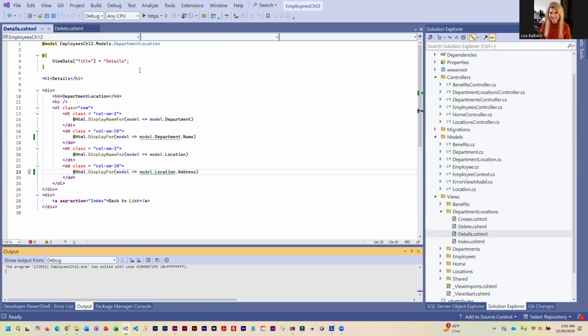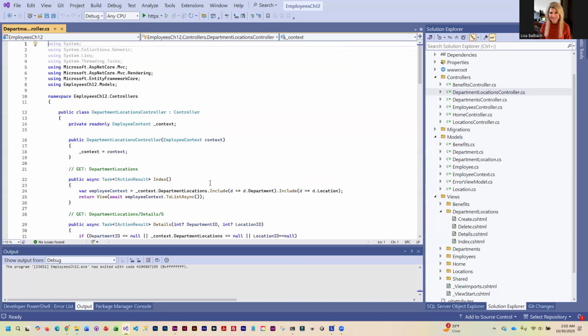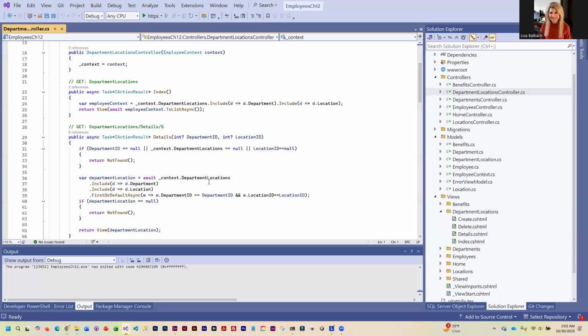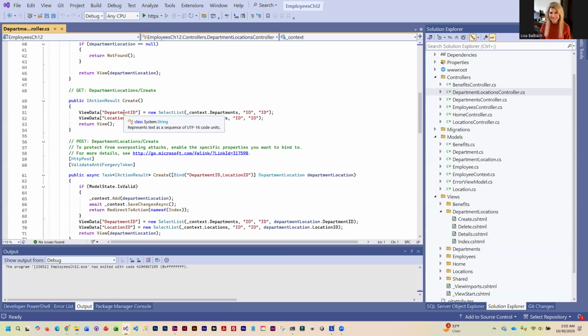So let's take a look at the controller to see what it is passing to the view. Okay, so we're looking for our create. And you can see we've got view data. We're calling it department ID, location ID, and we're doing a select list and we are retrieving the ID.